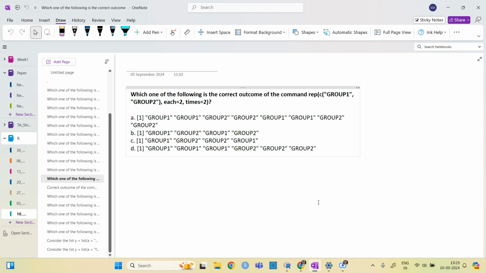So, option A, because it will do the each command firstly. So it will be group one, group two, and then group one, group two, group two. So firstly each and then times.